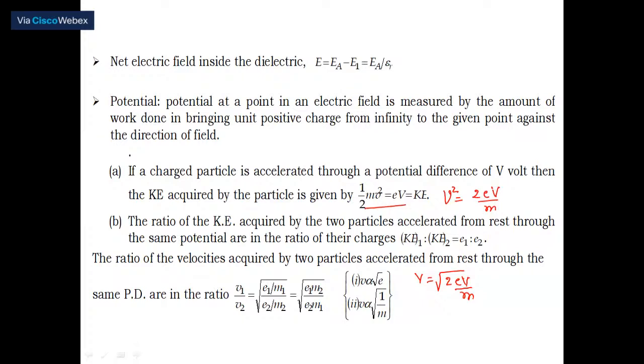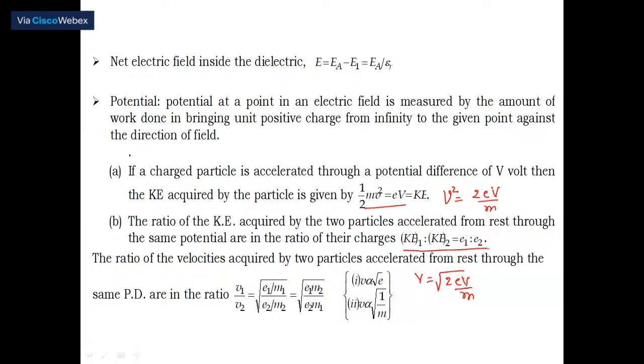Now, it seems to be a small relation, but they never give a completely direct one. They are going to say that one is a helium and another is an alpha particle, or one is a proton and another is an alpha particle. Like that, they are going to give different masses and different charges also. So please remember this equation. You will 100% come across maybe one question based on this.